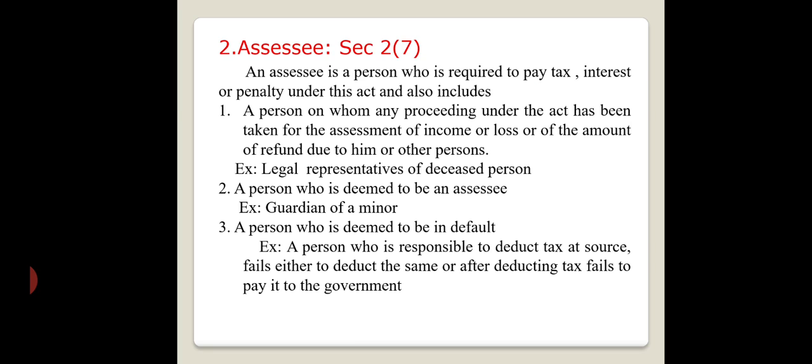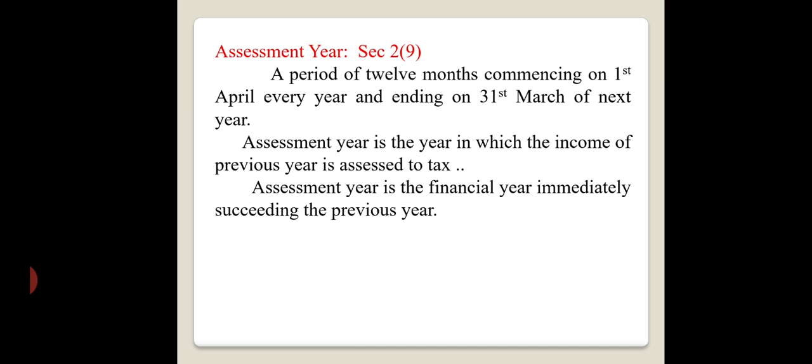Next, assessment year. What is that assessment year? Assessment year is a period of 12 months commencing on 1st April every year. Definitely, here the accounting year or the financial year starts on 1st April and ends on 31st March of the next year.